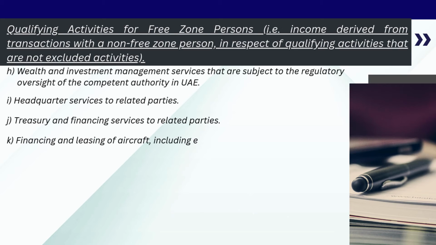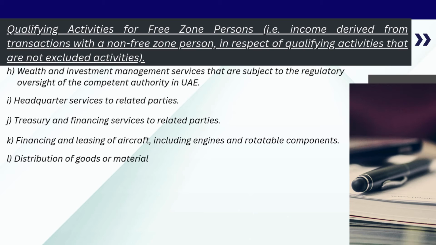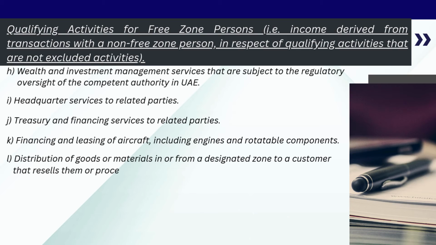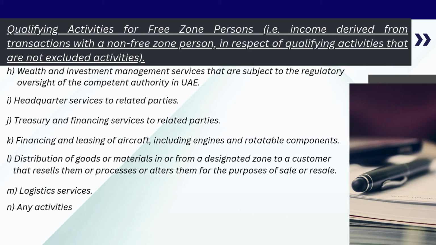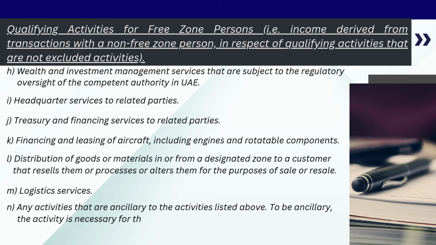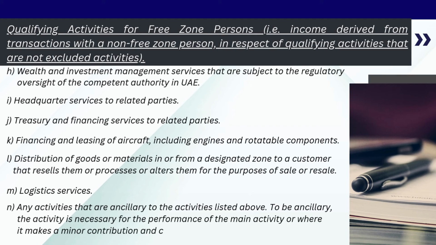headquarter services to related parties, treasury and financing services to related parties, financing and leasing of aircraft, including engines and rotatable components, distribution of goods or materials in or from a designated zone to a customer that resells them or processes or alters them for the purposes of sale or resale, logistics services. Any activities that are ancillary to the activities listed above. To be ancillary, the activity is necessary for the performance of the main activity or it makes a minor contribution and cannot be regarded as a separate activity.